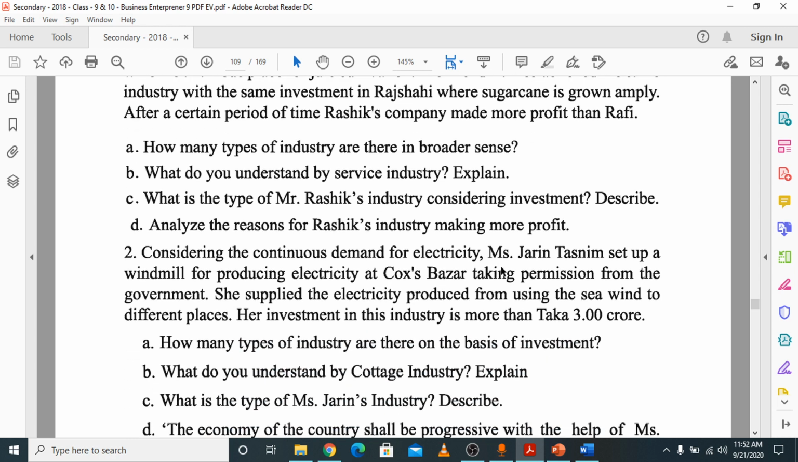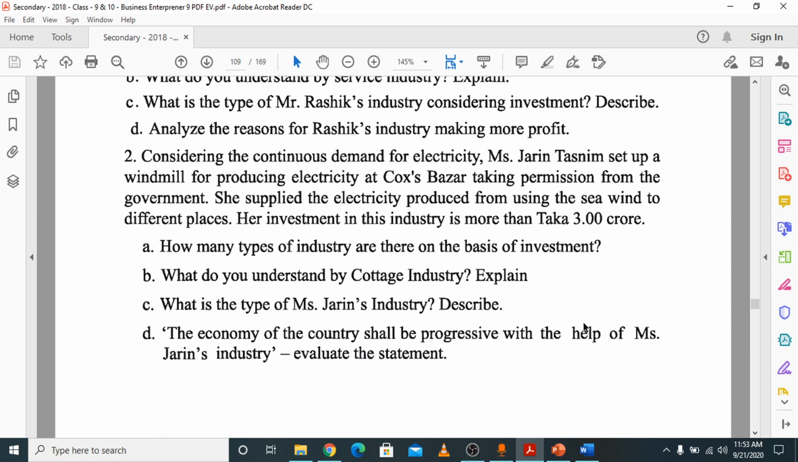Considering the continuous demand for electricity, Ms. Jarin Tasnim set up a windmill for producing electricity at Cox's Bazar, taking permission from the government. She supplied the electricity produced using the sea wind to different places. Her investment in this industry is more than Taka 3 crore.